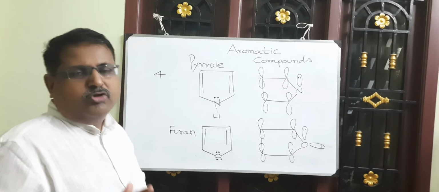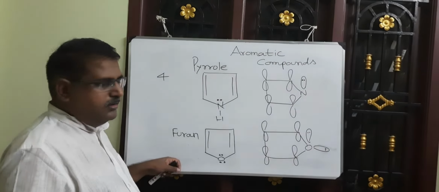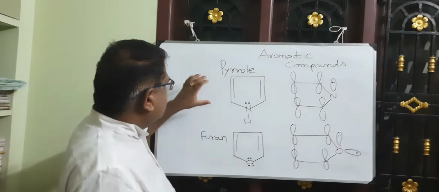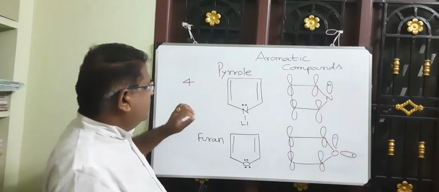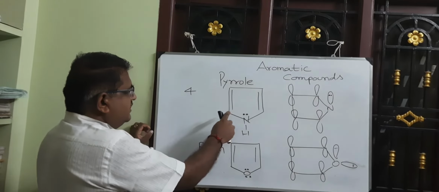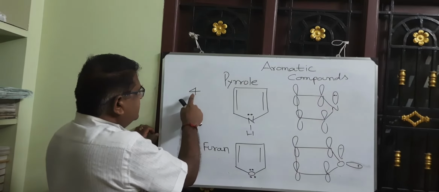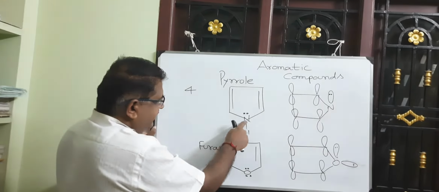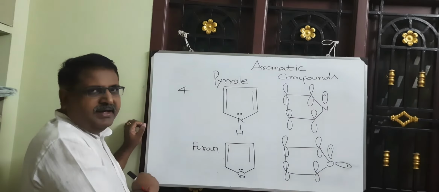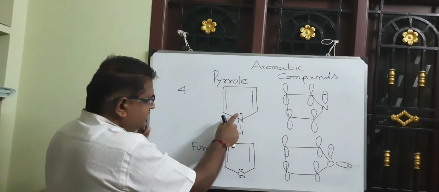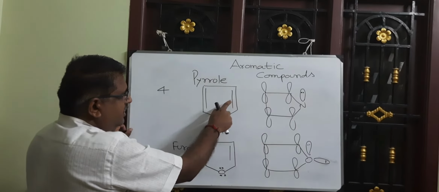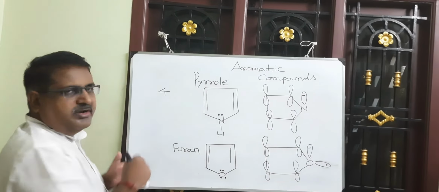Now let us talk about the aromaticity of pyrrole and furan. Both pyrrole and furan belong to heterocyclic compounds. First, let us discuss the aromaticity of pyrrole. Pyrrole is a cyclic and planar compound. It has, as you can see, 2 double bonds, so the number of pi electrons is 4. Now look at the nitrogen. The nitrogen atom in pyrrole has an unshared electron pair. The unshared electron pair is in the p orbital of nitrogen. The p orbital is parallel to the p orbitals of the ring carbon atoms of the pyrrole ring.